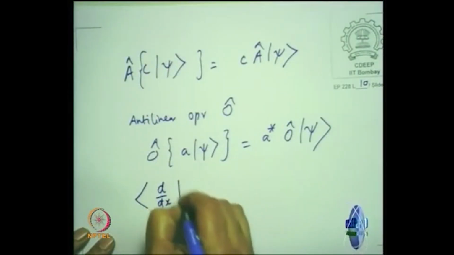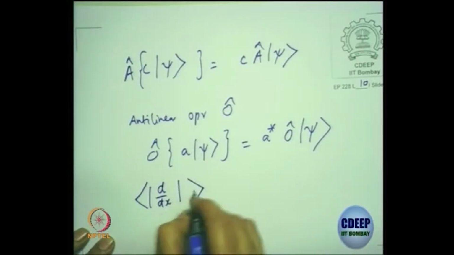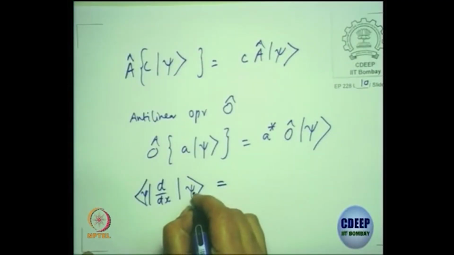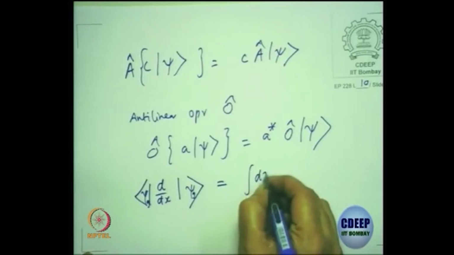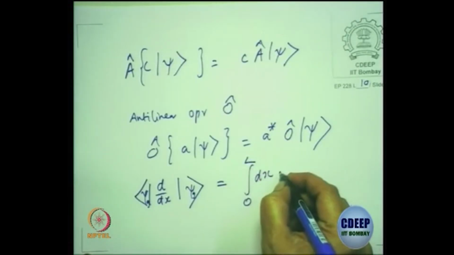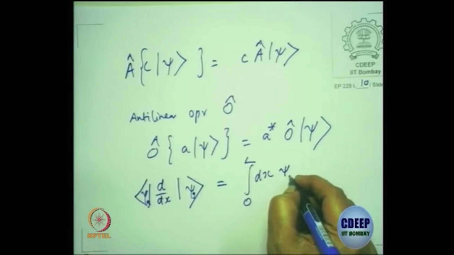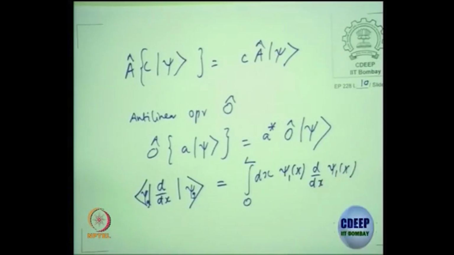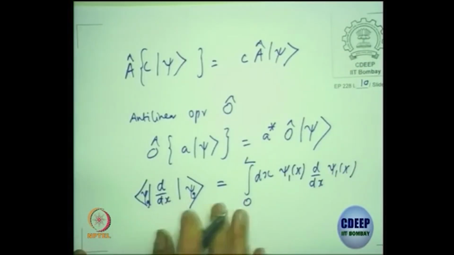So I asked you to find the expectation value of d by dx on a state psi, right? And you have done this in the wave function formalism. Take the particle in the ground state or first excited state, and this expectation value will be, if it is the ground state, the integral dx from 0 to L of psi 1 of x d by dx psi 1 of x, right? Formally you can do this not even for a particle in a box.